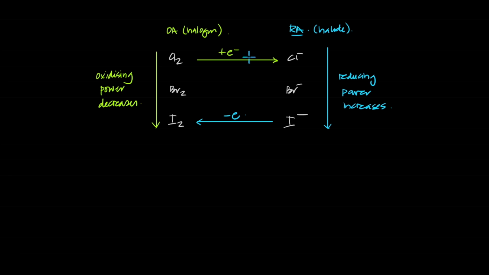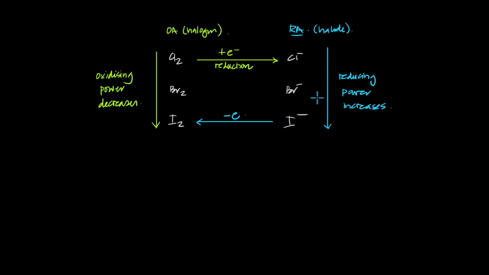If you can't rote learn this, make a table. Take the halogen on one side and halide on the other side. Halogens have to gain electrons to become halides. So gaining electrons is reduction. Who gets reduced? Oxidizing agents. That's how I remember. And halides are iodide; iodide, I remember, was a reducing agent. So halides are reducing agents, which means halogens are oxidizing agents.